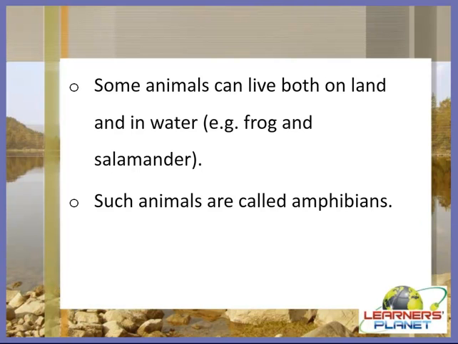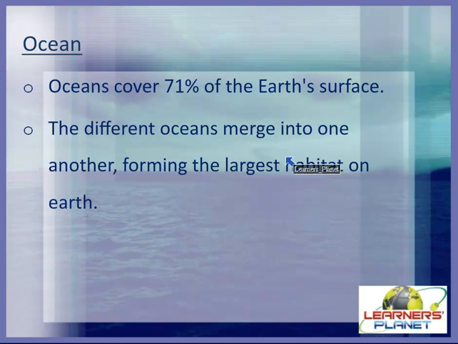Okay, so I hope you are clear with the freshwater habitat. Let's move on to the next main habitat, and that is the ocean. Yes, as you know, oceans cover 71% of the Earth's surface. About 70% of our planet is covered with water, right? Earth has been nicknamed the blue planet because it looks blue from space, as you can also see in this picture, right? About 96% of this water is marine or salt water, which is made up of the oceans covering the earth.